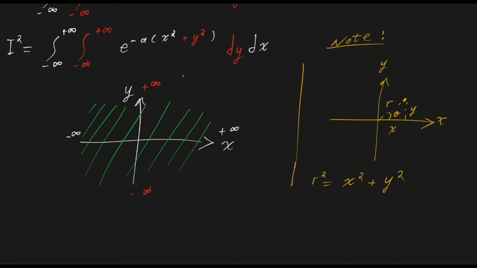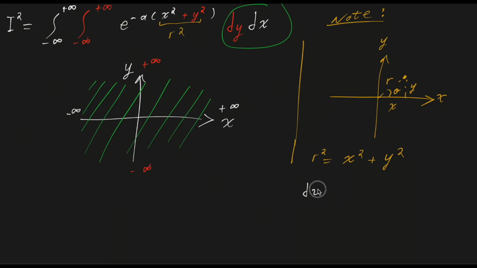And if we look within our integral, this is exactly that. So we have r squared. So that's one thing we can substitute for, replace x squared plus y squared by r squared. But we still have the dy dx to worry about. So how do we go from dy dx to dr d theta?